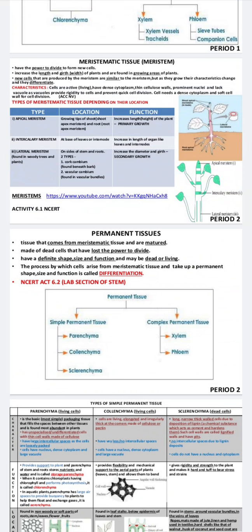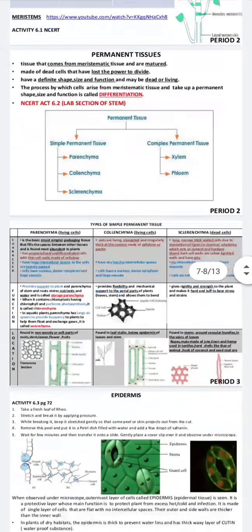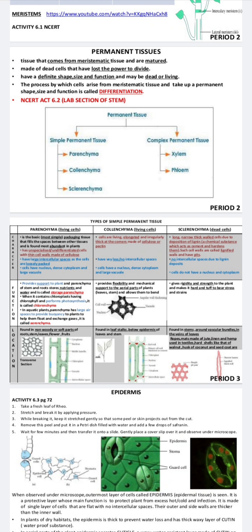Permanent tissues are further of two types: simple permanent tissue and complex permanent tissue. Simple permanent tissue is further of three types: parenchyma, collenchyma and sclerenchyma. Complex permanent tissue includes xylem and phloem. Firstly, parenchyma. Parenchyma is the basic packing tissue.